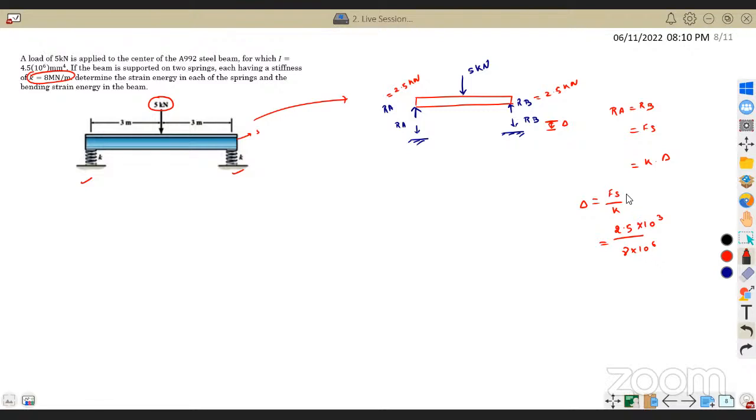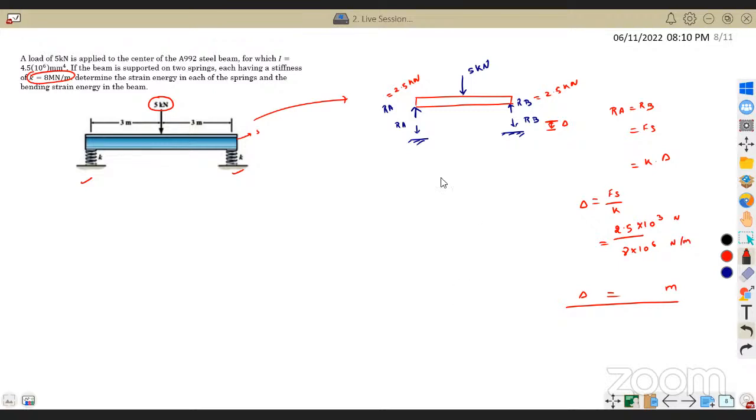Fs has been substituted in Newton, and K in Newton per meter. So if I solve it, I'll get delta in terms of meter. Don't forget that everything is in Newton and Newton per meter, so delta will be in meter.